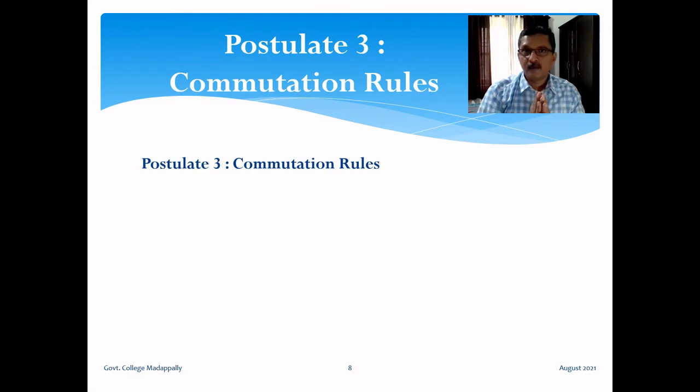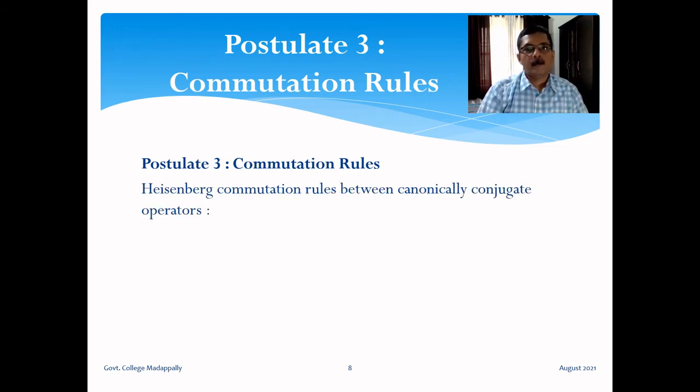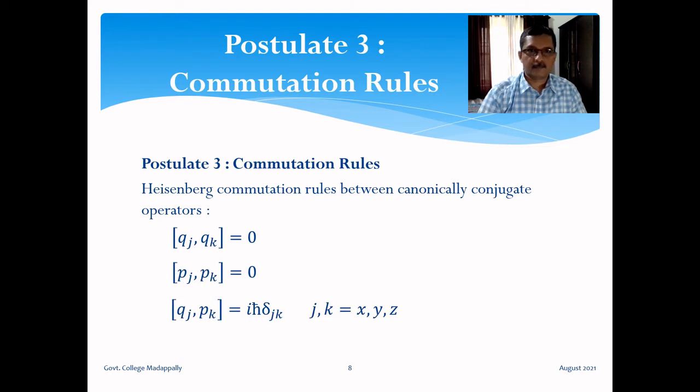But then this position and momentum operator, or whatever these operators may be, they should satisfy some commutation rules. What are these commutation rules? Heisenberg commutation rules between canonically conjugate operators, they are these three. Okay, this q_i and q_j, then q_j and q_k. I is used for the square root of -1, so we are using other indices.